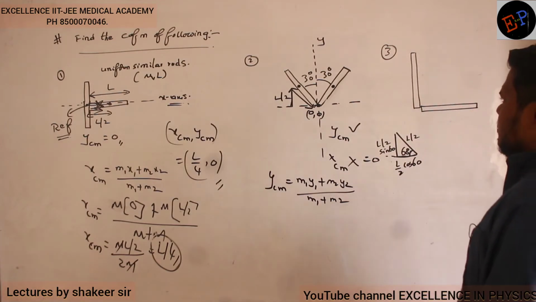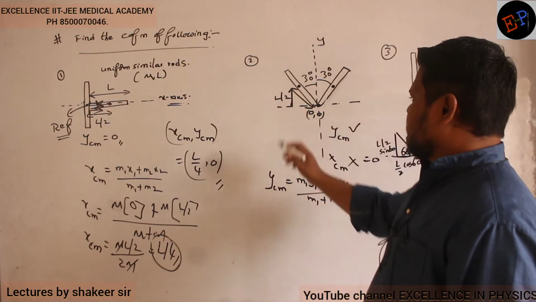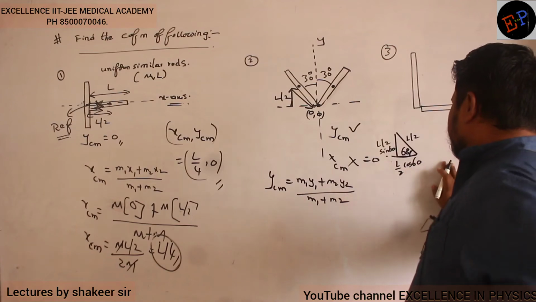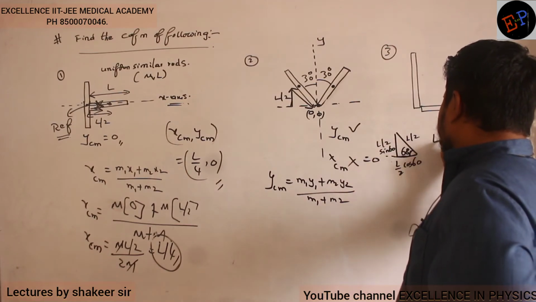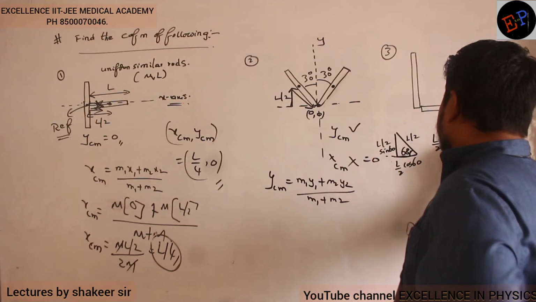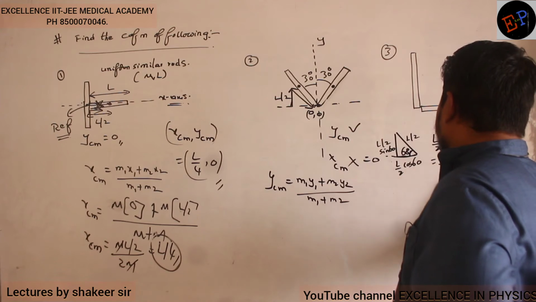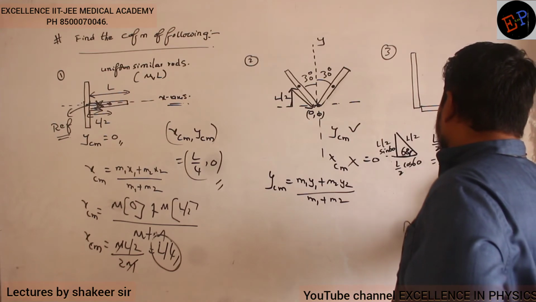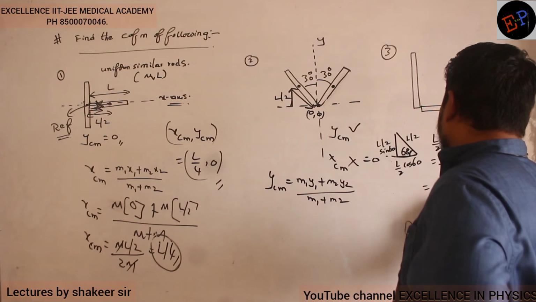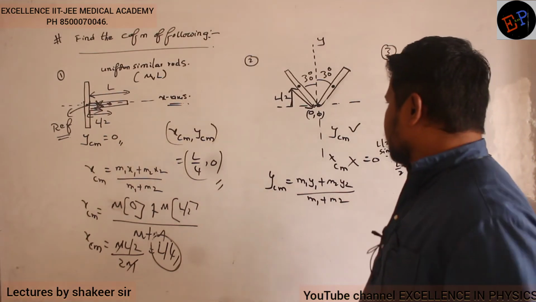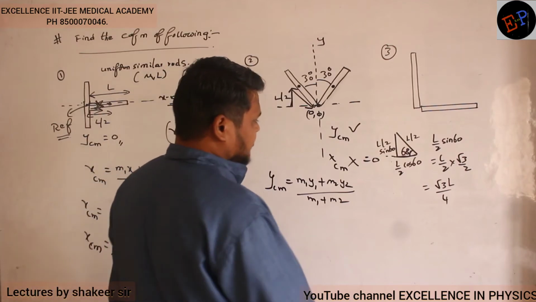Understood, no? So this is 30, this is 60, correct. So L by 2 sine 60, L by 2 cos 60. I want L by 2 sine 60. So L by 2 sine 60 is how much? L by 2 into sine 60 value, root 3 by 2. So root 3 L by 4. That is the answer which I got. Root 3 L by 4.